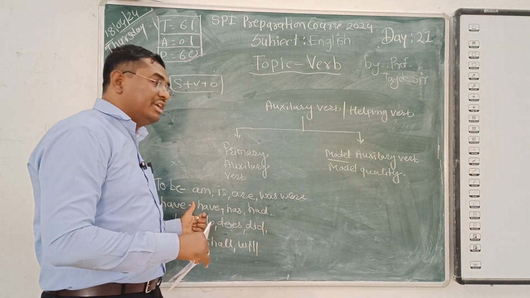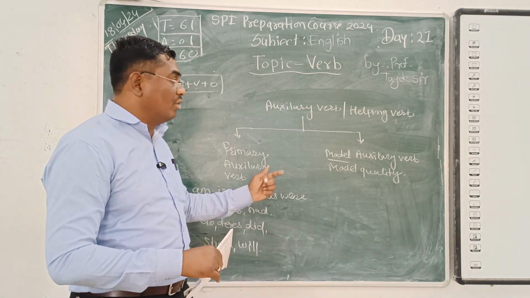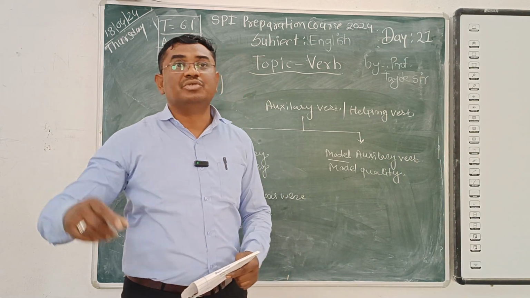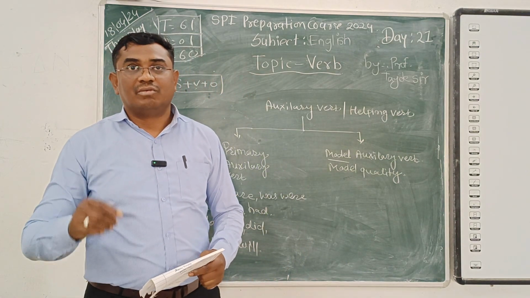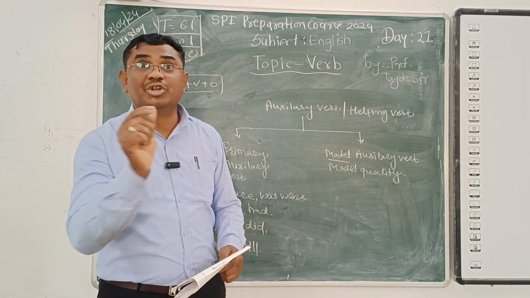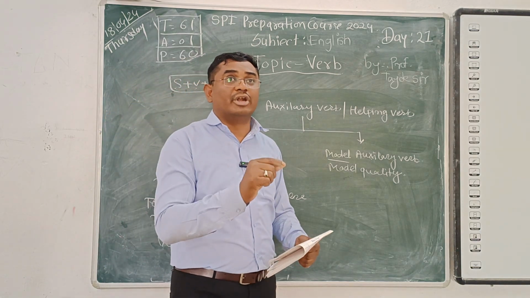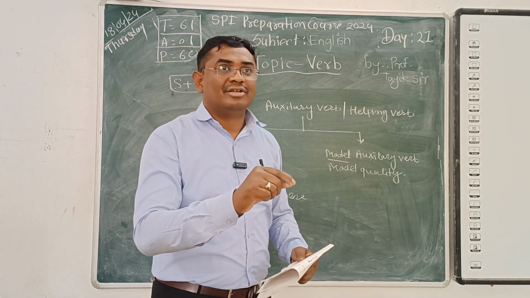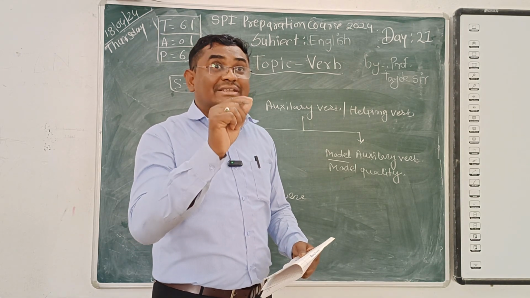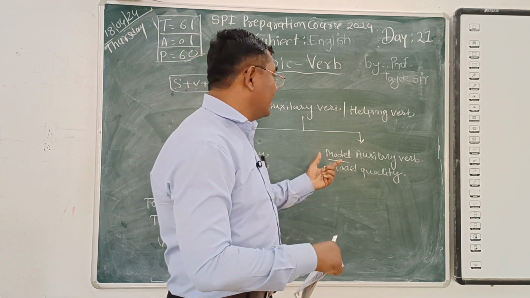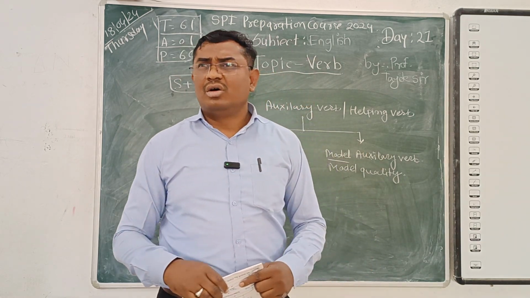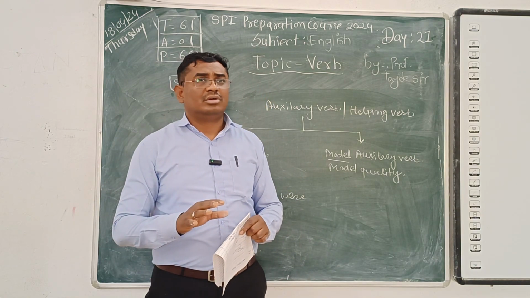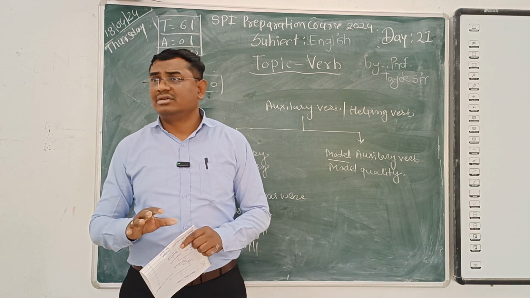We have studied the primarily auxiliary verb. Now the modal auxiliary verbs have some model qualities, like the student told us: some of the good qualities. They show some good qualities as well as compulsion, order, or whatever, shown by certain words, and those words are called modal auxiliary verbs. I think your English teacher should have told you how many modal auxiliary verbs there are.